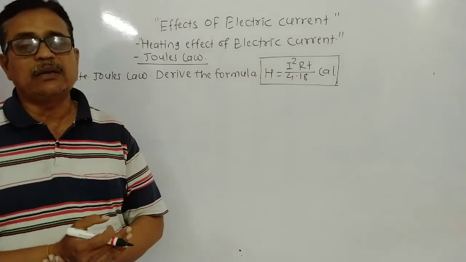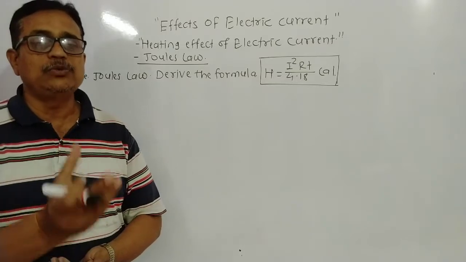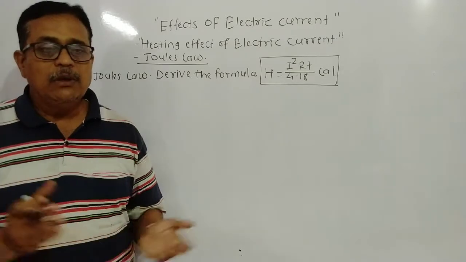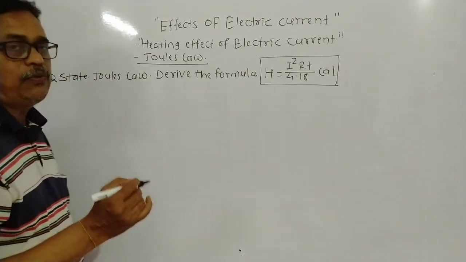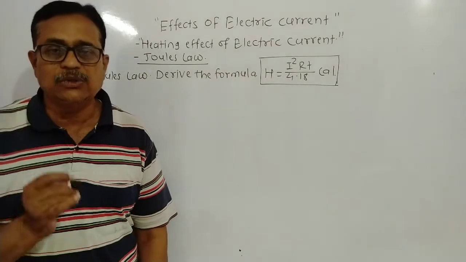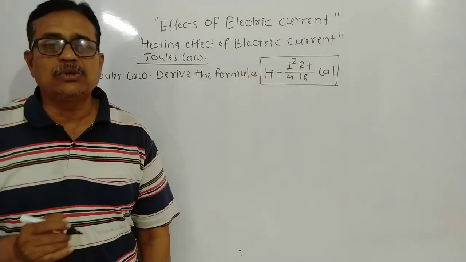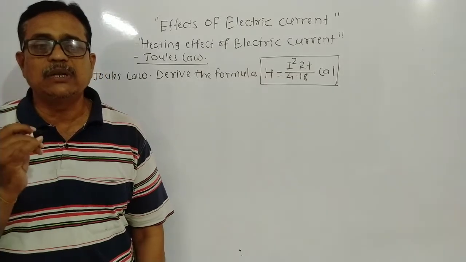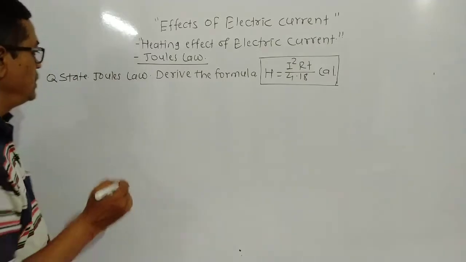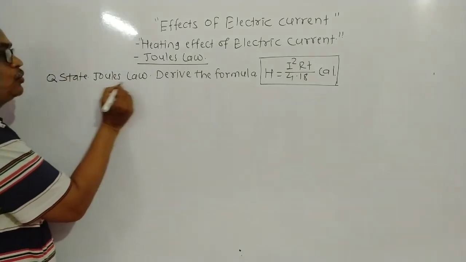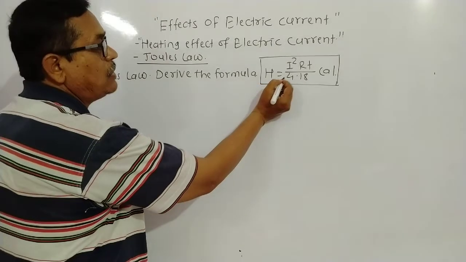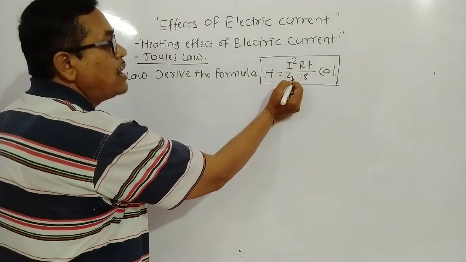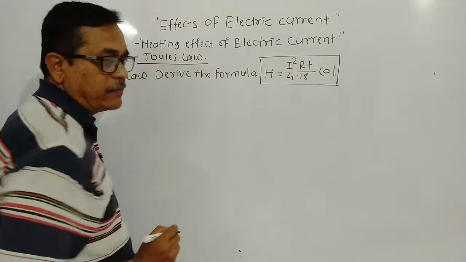Look here, there is one question for 5 marks in your question paper, and that question depends upon Joule's law. The question is: state Joule's law and derive the formula H equal to I square RT upon 4.18 calorie.